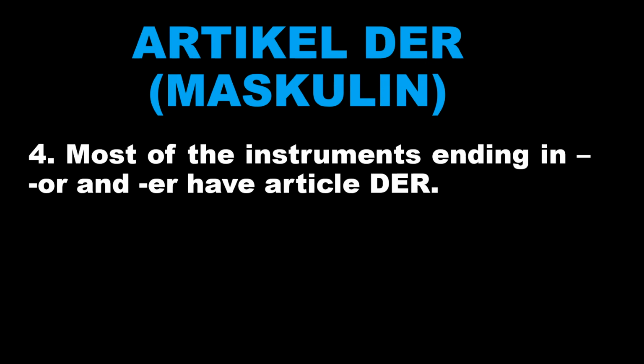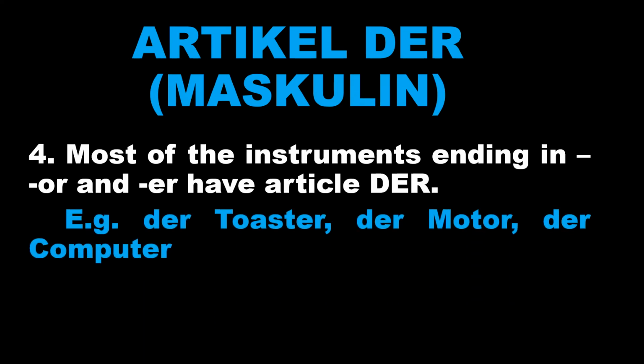The next tip is that most of the instruments ending in -or and -er have the article der. Let's see a few examples. Zum Beispiel, der Toaster, der Motor, der Computer. Here you can see Toaster ending in -er, Motor ending in -or, Computer ending in -er. There are more words like this. Any instrument doing a function, having the ending -or or -er, will mostly have the article der. There are always exceptions, but in a general way most of them do.